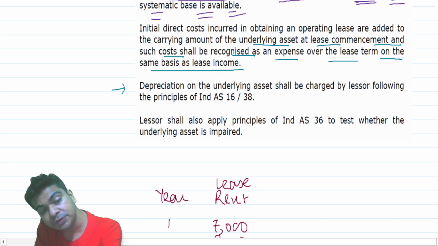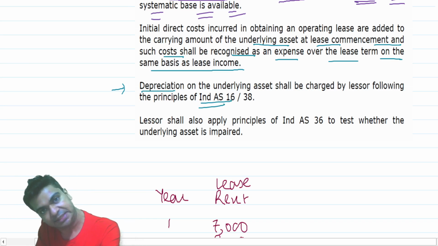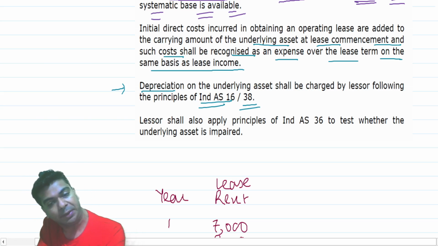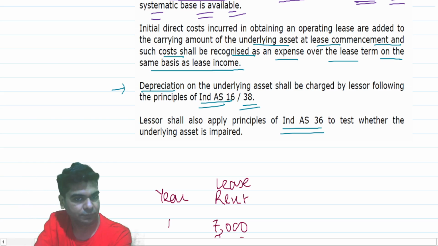The asset is in your books, so you'll have to provide for depreciation. So follow the requirements of Ind AS 16. If it is an intangible asset, follow the requirements of Ind AS 38. And there can be a possibility of impairment. If there is an impairment, then follow Ind AS 36.